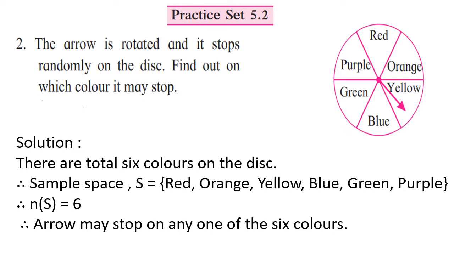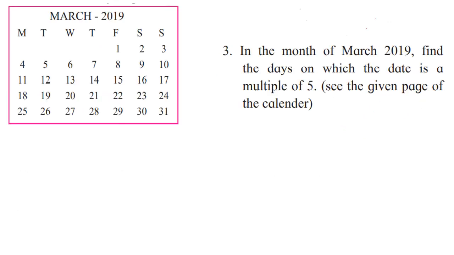Now I am going towards the next question. Question number 3. In the month of March 2019, find the days on which the date is a multiple of 5. They have told you to see the given page of the calendar. That page of calendar is given to us, and we have to find out the days on which the date is a multiple of 5. That means the date should be 5, 10, 15, 20, 25 and then 30. We want multiples of 5. So you can write down those multiples first.